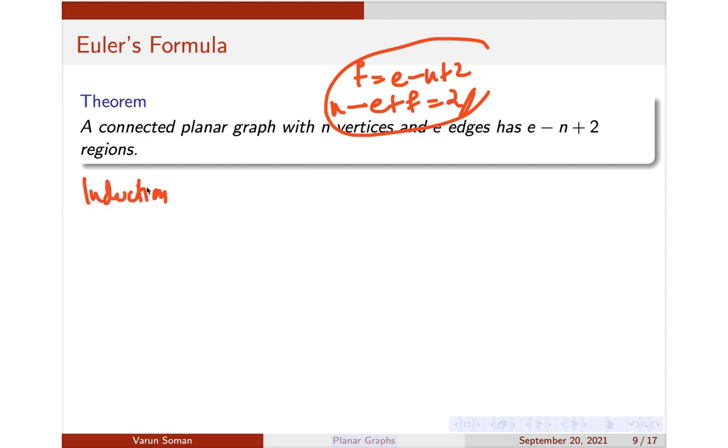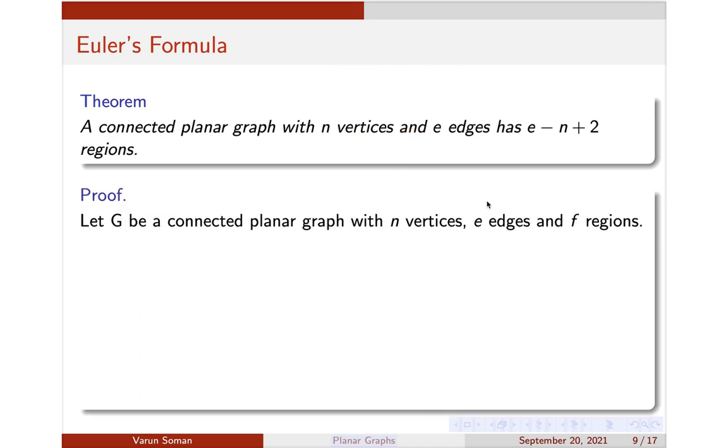There are many proofs in your textbook. Another proof is given in another textbook, and some other proofs are given to you. It's a very simple thing. I will use a simple one, that is, I will be using induction on f, to prove that f is equal to e minus n plus 2, or just that n minus e plus f is equal to 2. So how will you use induction?